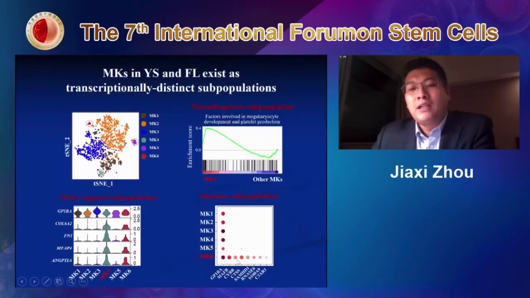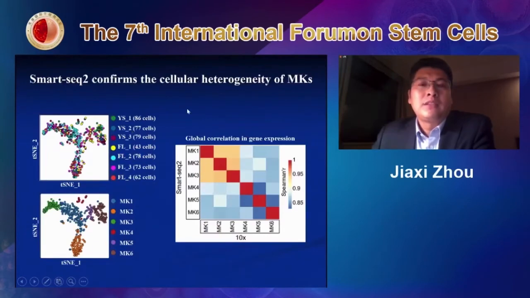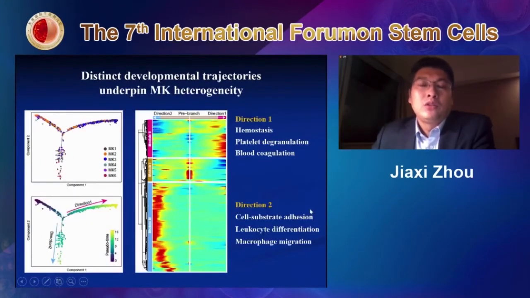After this 10x Genomics sequencing, I also confirmed this cell heterogeneity with Smart-seq2. We isolated more cells from the yolk sac and the fetal liver, and I confirmed the cell heterogeneity. They are pretty much the same. Also, we did a trajectory analysis for these cells. Interestingly, we found two different directions. In direction 1, they enrich a lot of genes more closely associated with the classic function of megakaryocytes or platelets, like hemostasis, platelet degranulation, and some other functions.